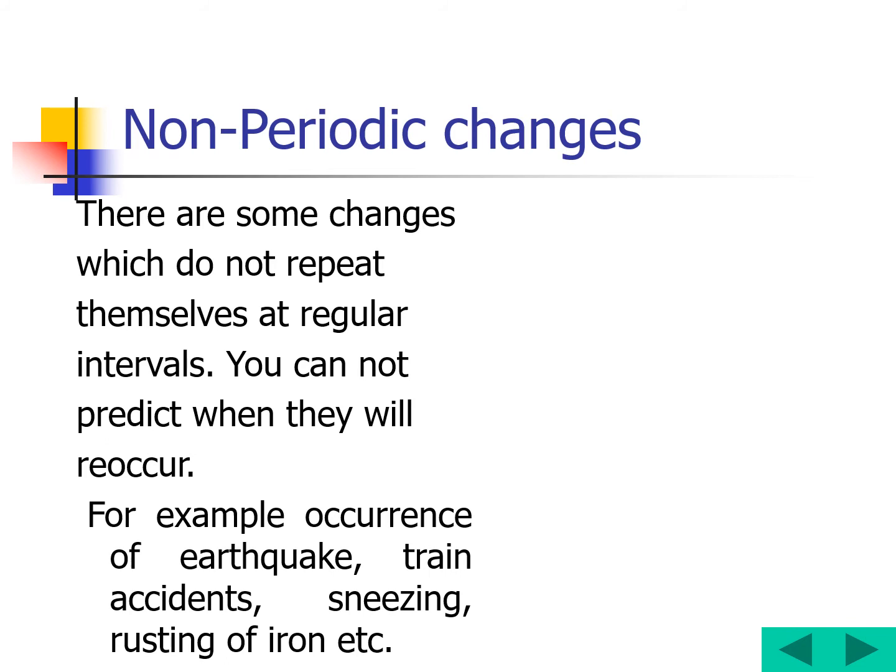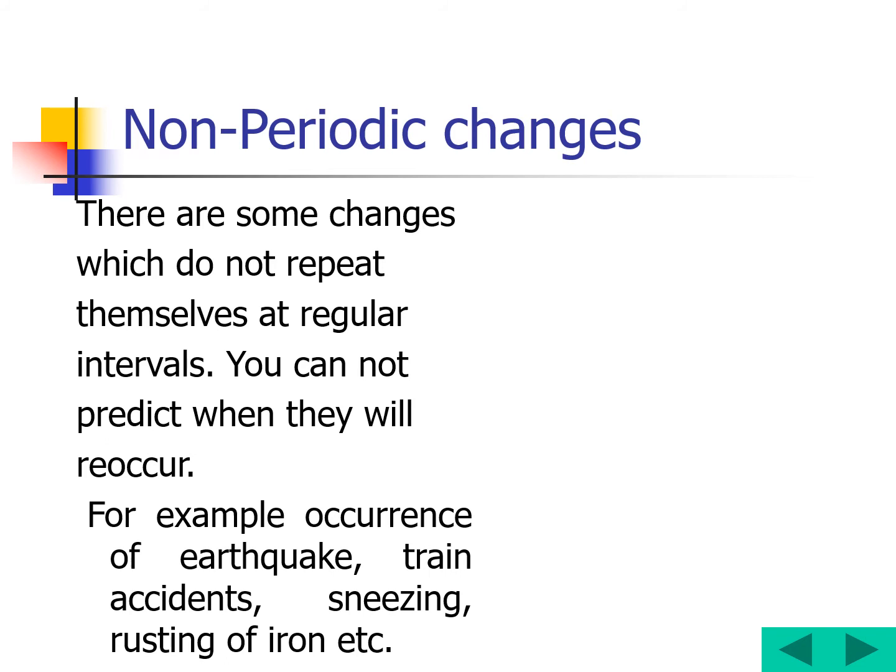And accidents, not only train accidents, whatever the accidents, we won't expect. Suppose a person got an accident at a particular place, after 1 day or 2 days will there again be an accident at the same place for him? No, we can't guess it. And even sneezing, we don't know when we are going to sneeze. Even rusting of iron. These are what we can call non-periodic changes.